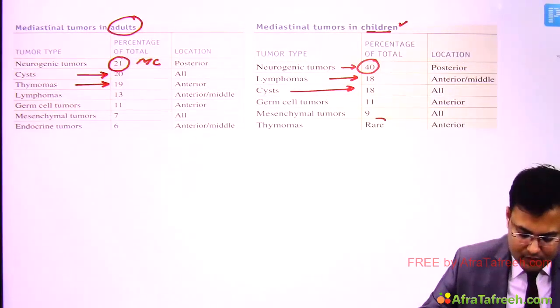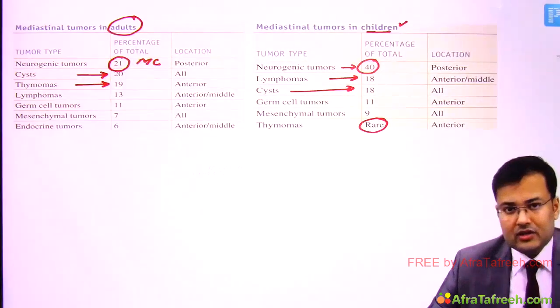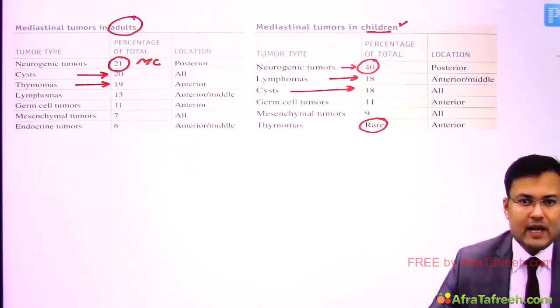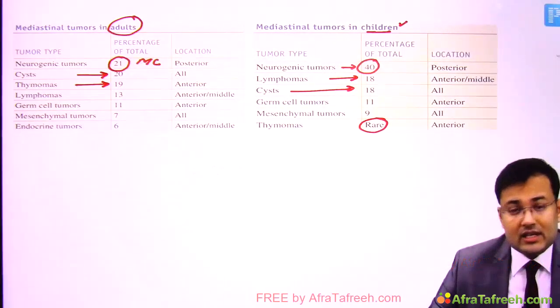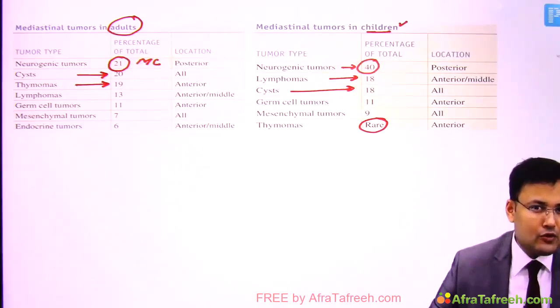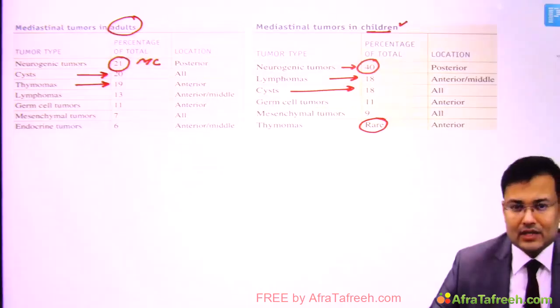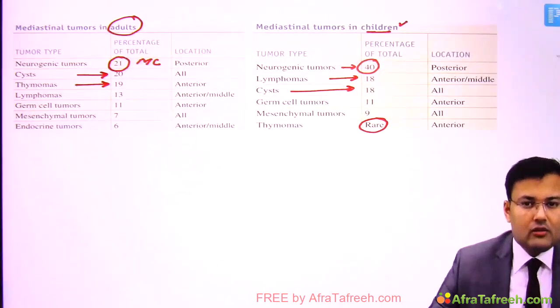And see, thymomas are rare in children, because what is the average age of thymoma? It is the 4th to 6th decade. So in Bailey it is wrongly mentioned that thymoma is the most common mediastinal mass overall. Overall, the most common mediastinal mass is neurogenic tumors. Now we are going to discuss thymoma in detail.